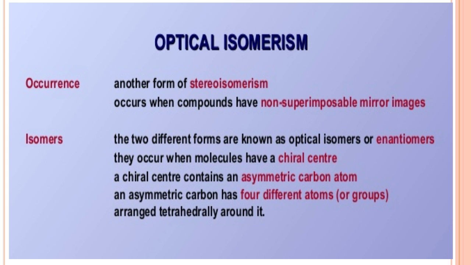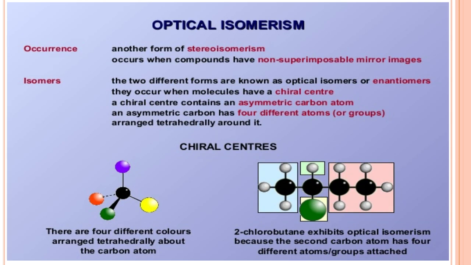An asymmetric carbon atom has four different atoms or groups arranged in a tetrahedral manner. If a carbon atom with four valencies has all four groups different from each other, that carbon is called a chiral carbon. Any molecule which contains a chiral carbon will be optically active.